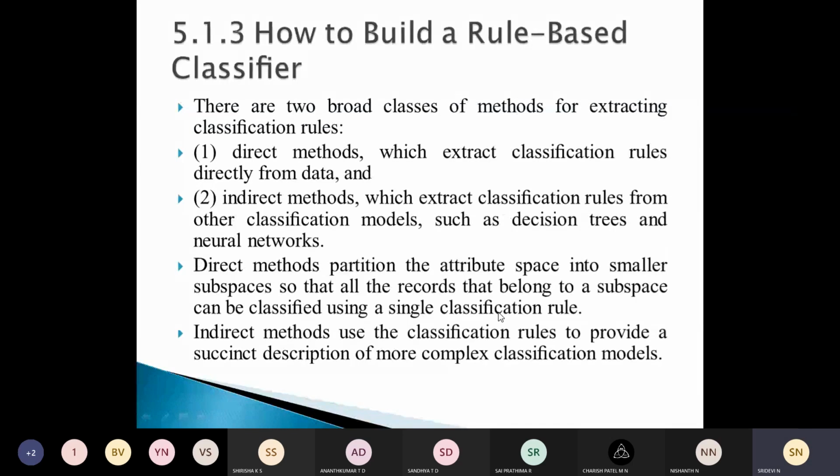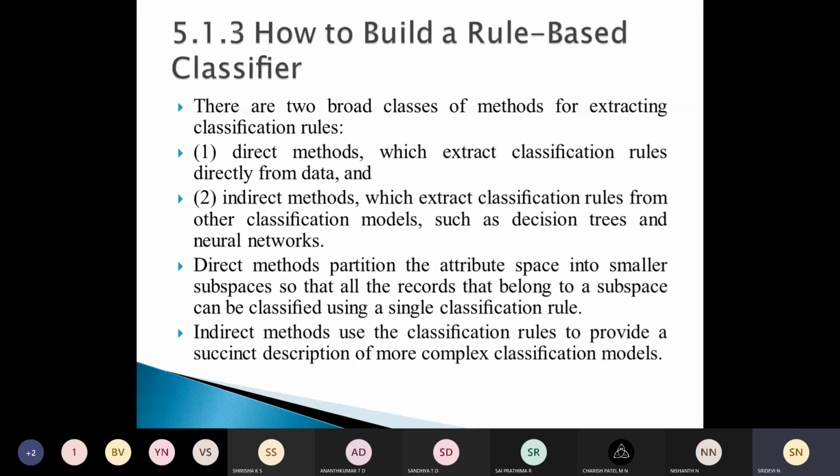So how do we build a rule-based classifier? In order to build a rule-based classifier, we need to extract a set of rules that identify the relation between the attributes and the class label. And then we have these two broad classes of methods for extracting these classification rules. So what do we need to do? To build a rule-based classifier, we need to extract the rules that identify the relation between attributes and the class. For that we have two broad classes of methods.